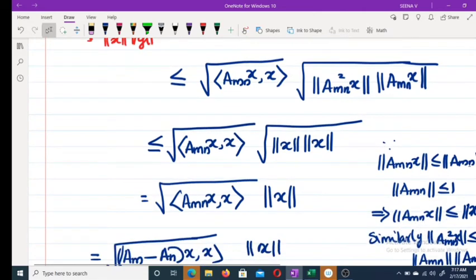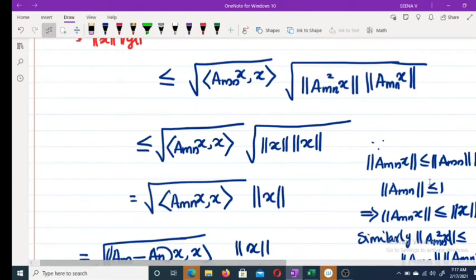This is less than or equal to norm of A_m into norm of x. But norm of A_m is less than or equal to 1. Therefore, norm of A_m x is less than or equal to norm of x.